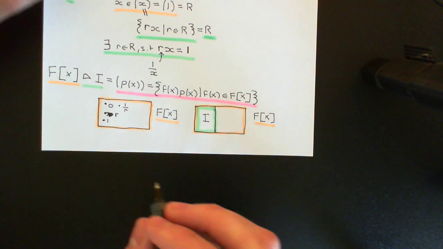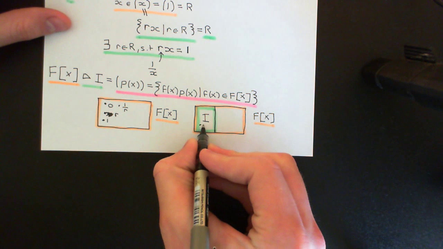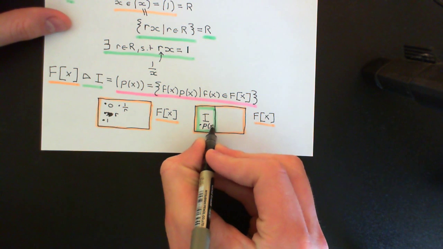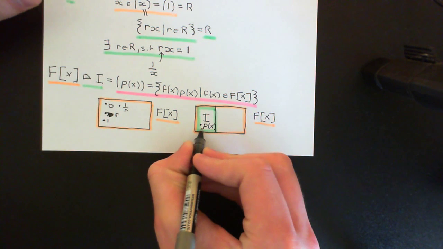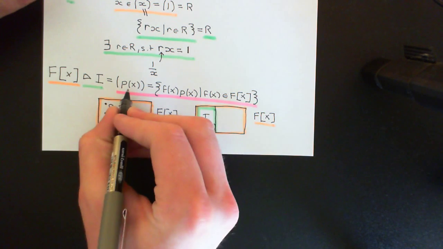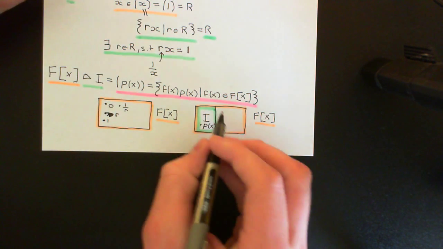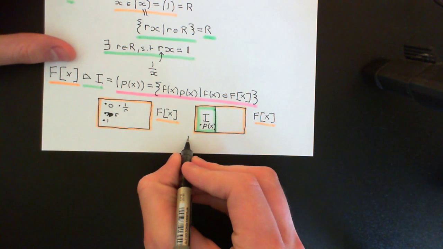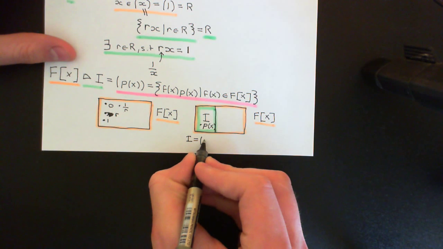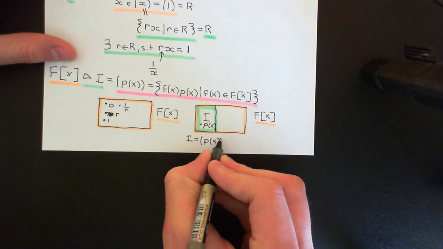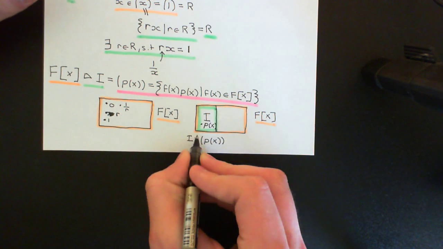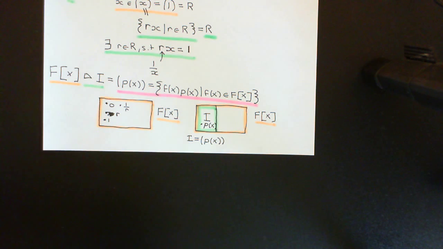Okay, so you find the polynomial of smallest degree, and I claim that it's this polynomial p of x of smallest degree that is actually going to be the polynomial which we can use to generate the entire ideal. Okay, so once you've found this polynomial of smallest degree, which must exist in there, there must be some polynomial of smallest degree. Now of course, there might be loads of polynomials with the same degree.